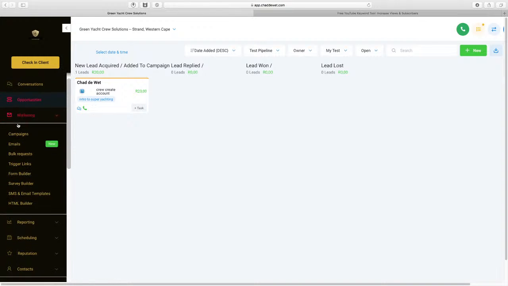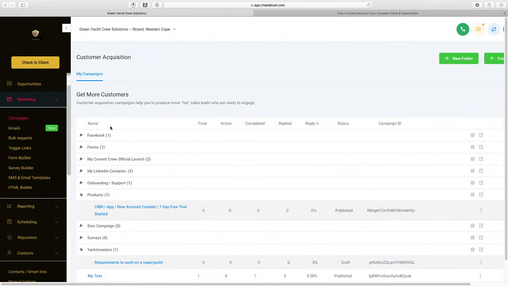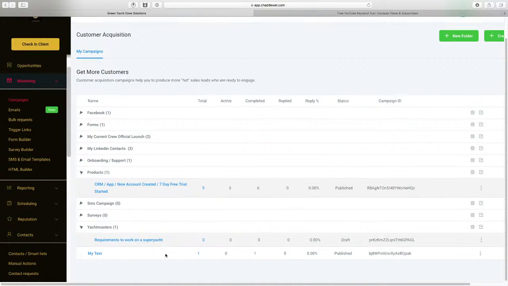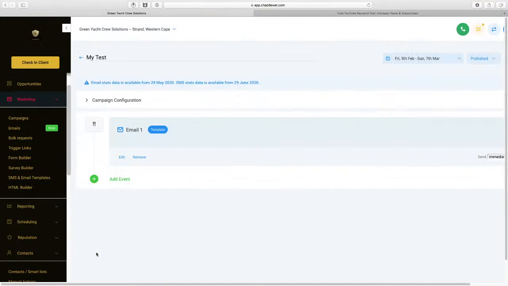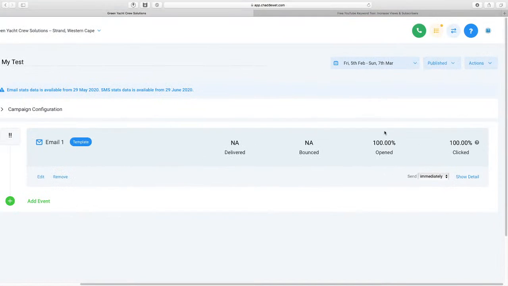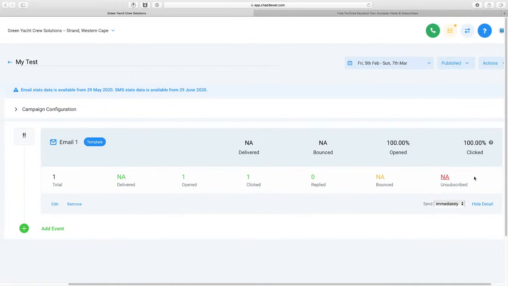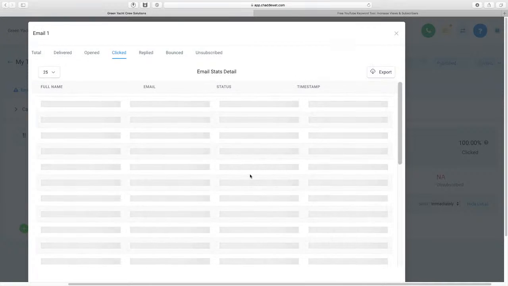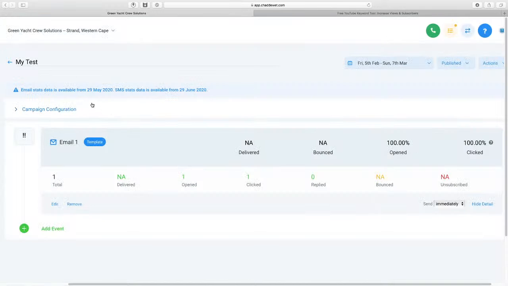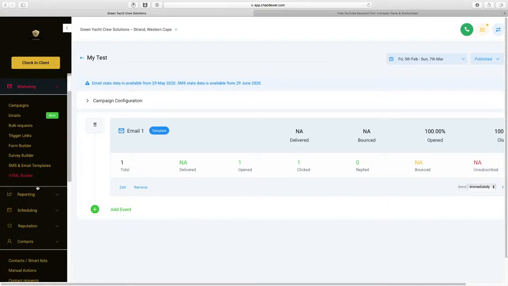that's the intro to super yachting, is the actual campaign. And then in the campaign itself, which is even better, we'll come and look at the campaign, my test, you'll see that this is fired. Okay, 100% delivered or opened, 100% clicked, will show detail. Okay, and we'll go clicked. And here's the result. Here we can go see exactly this person clicked, opened, replied, bounced, and it works like a bomb.